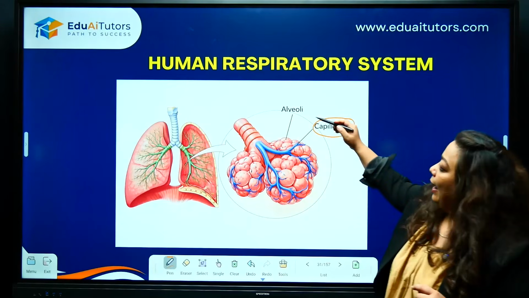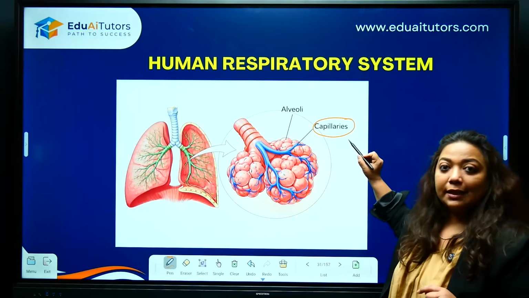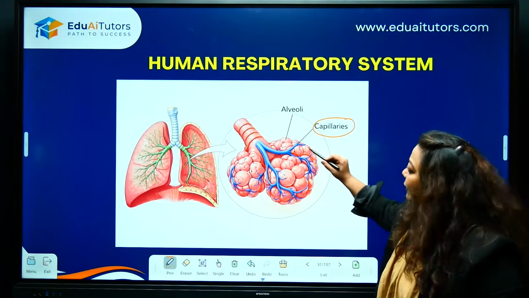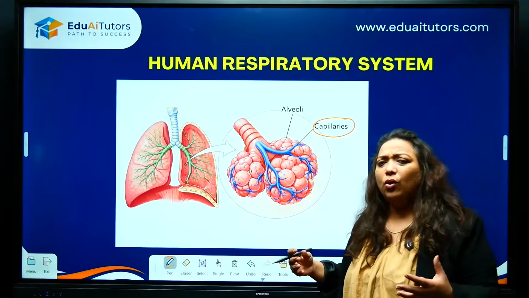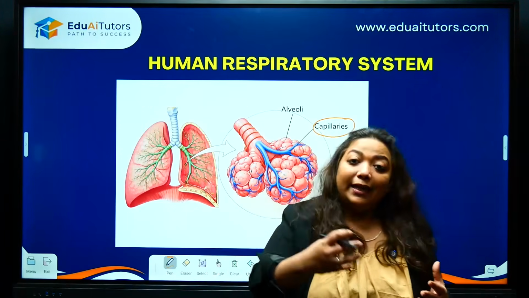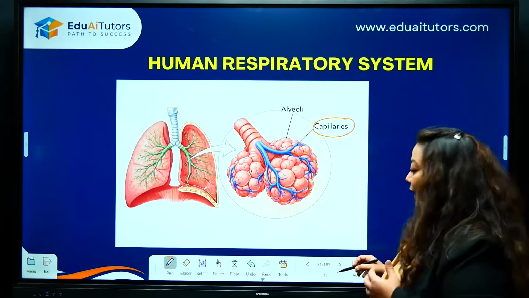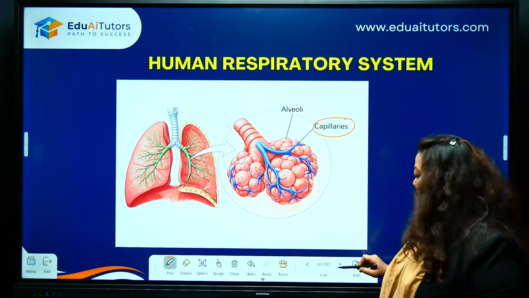So if you see alveoli, these balloon-like structures, and these are capillaries. Easy, children? These capillaries are the ones which are going to carry the blood. This blood is going to be taking in the oxygen and releasing out the carbon dioxide. How that happens? We are going to see the details in transportation.